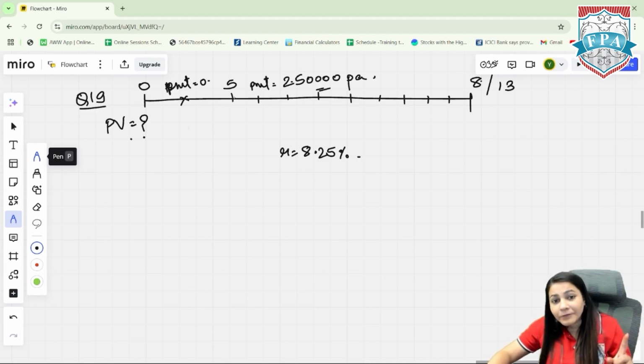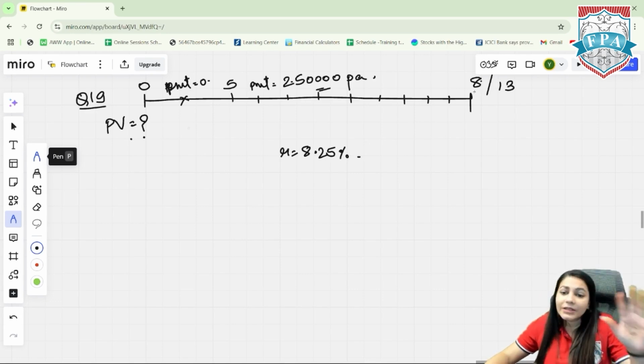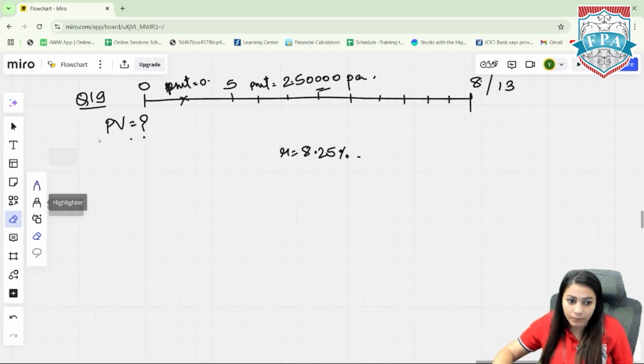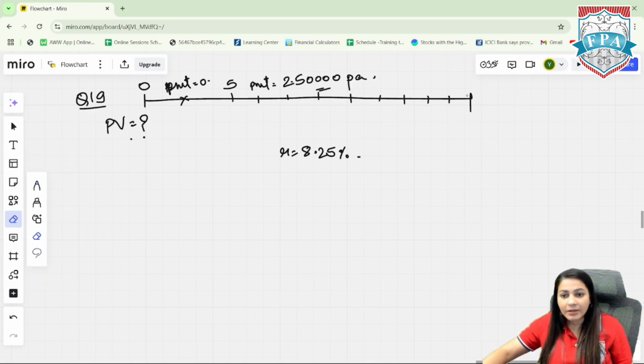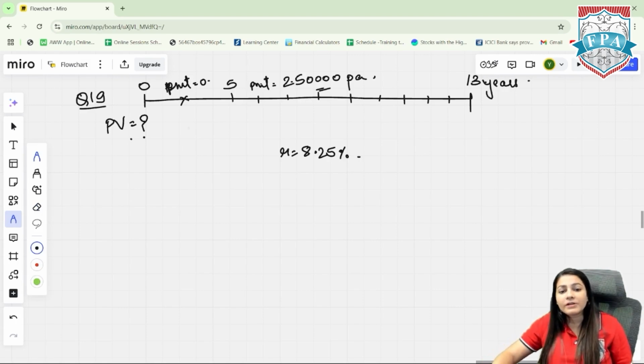Withdrawal starts from the 5th year and goes on for 8 years more, that is till the 13th year. So when they say that for 8 years there is the withdrawal, they do not mean that the timeline will be of 8 years. No. They mean that the timeline will be of 13 years, out of which first 5 years there will be no withdrawal. Then 5 to 13, this 8-year period, there will be withdrawal.